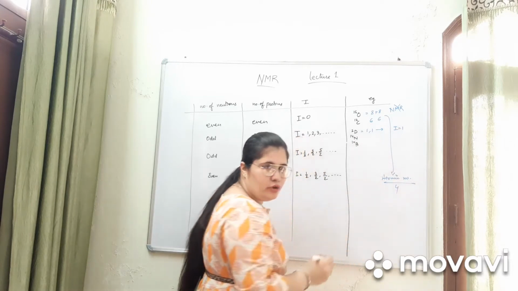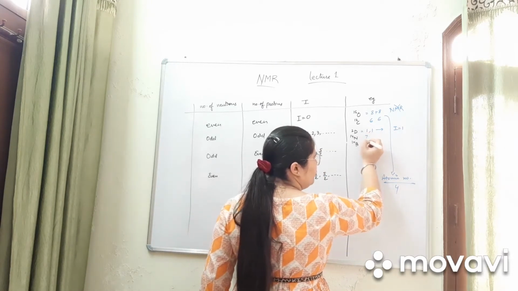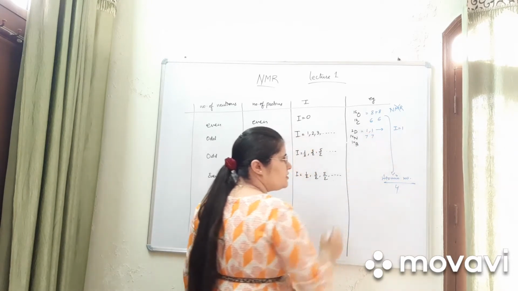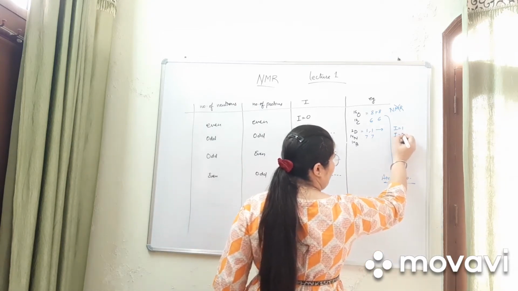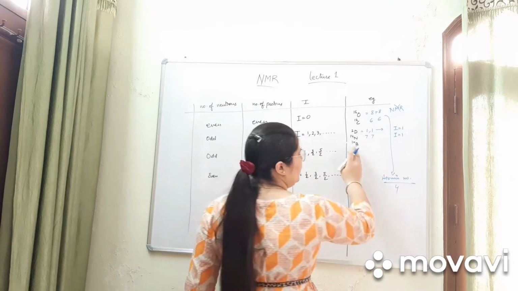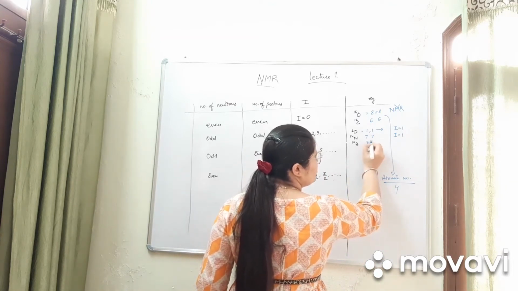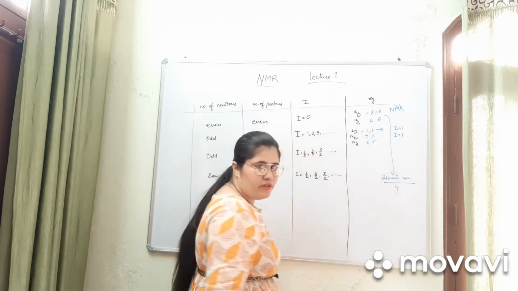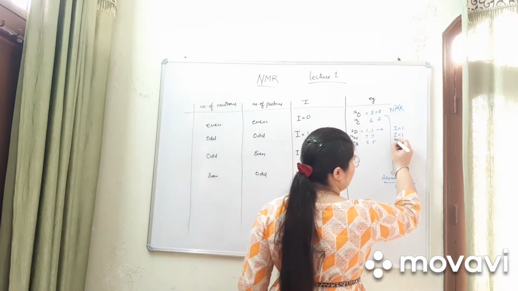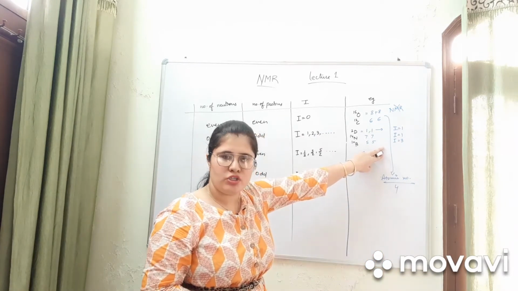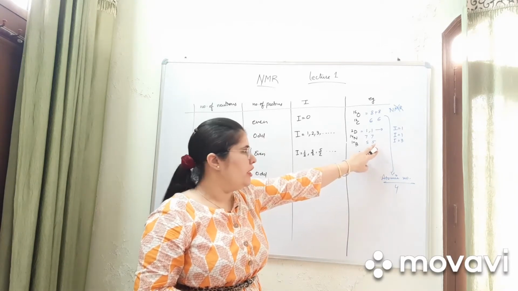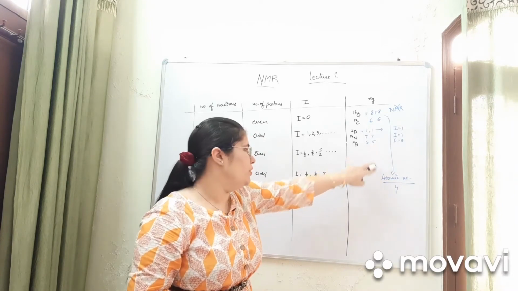In nitrogen, the number of neutrons is 7 and protons is 7, both odd, and the value of I is also 1. In boron, the number of neutrons is 5 and protons is 5, and the value of I is equal to 3. The value of I depends upon the nucleus. It is fixed for each and every nucleus.